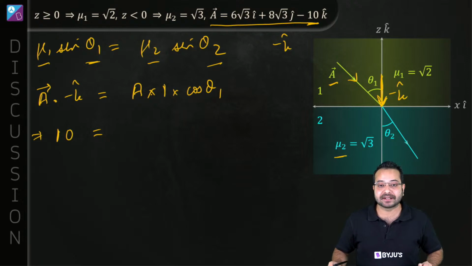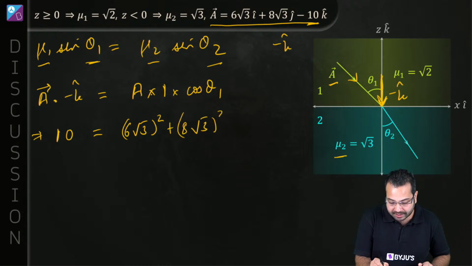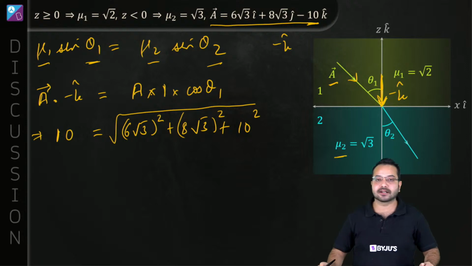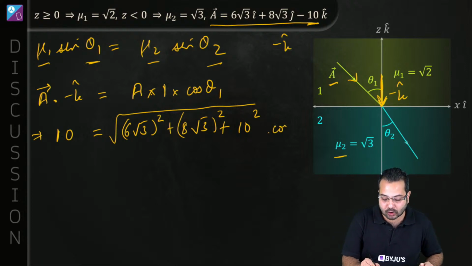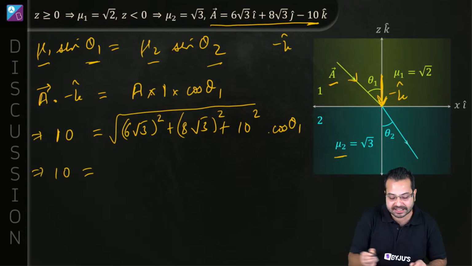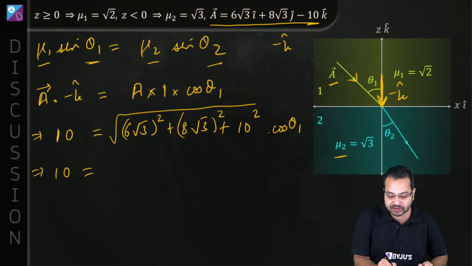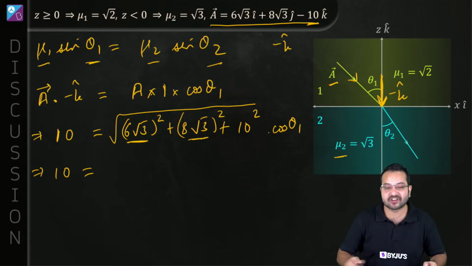So this is going to be equal to the magnitude of A. How do I find the magnitude of A? The magnitude of A is going to be the under root of (6 root 3) square plus (8 root 3) square plus 10 square, and then cos theta 1. Now let's quickly calculate this. So 10 is equal to, now we can use a shortcut, a simple calculation trick over here.